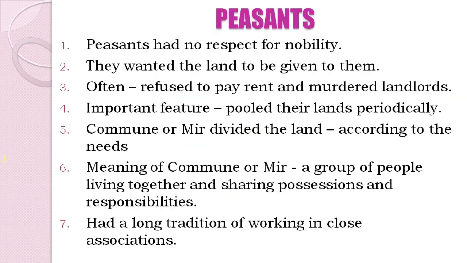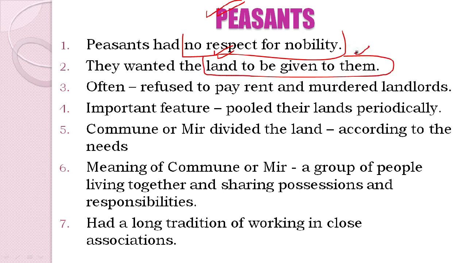Now we move on to learning something about peasants. Okay, so students, we see that peasants had no respect for nobility. Clear? They wanted the land to be given to them. What happened at that point of time? Nobles used to occupy and own all the land, and peasants used to work for the nobles. That is why we see that peasants had no respect for nobility.